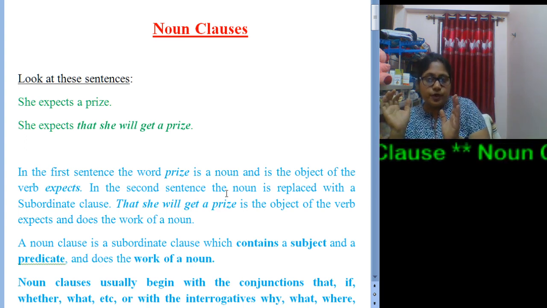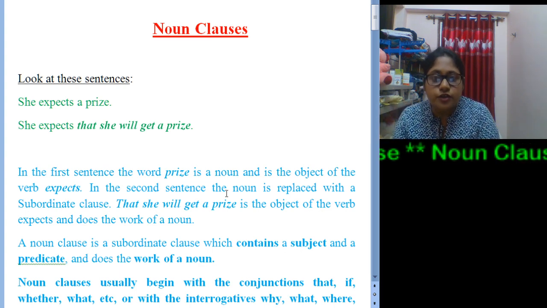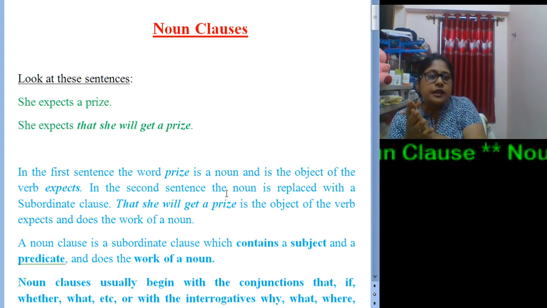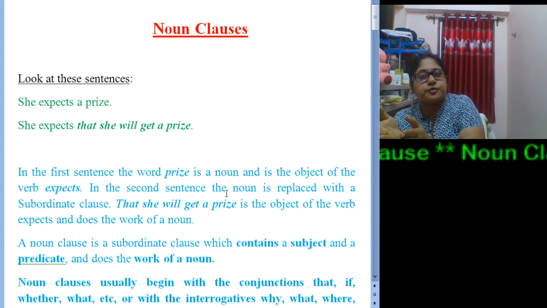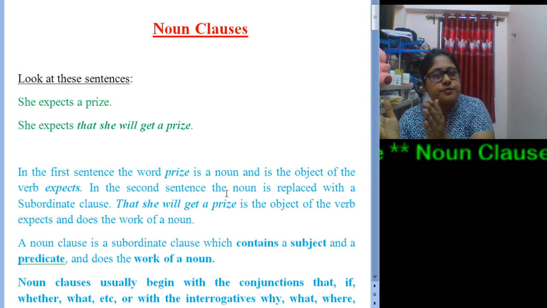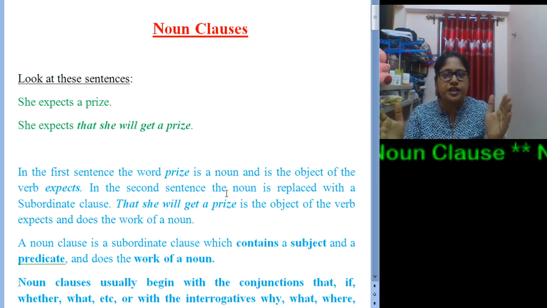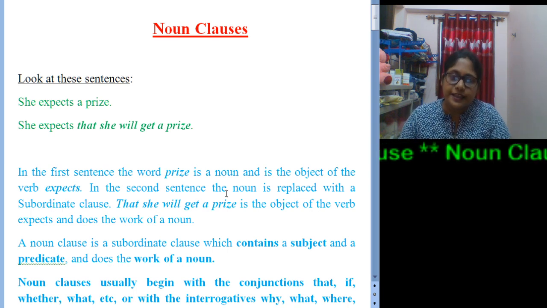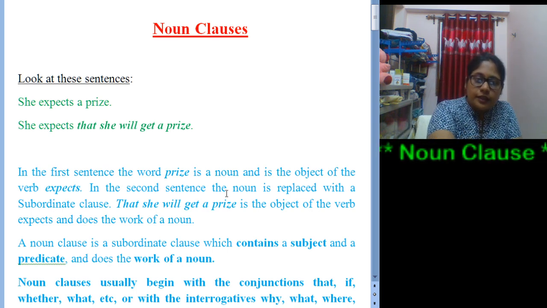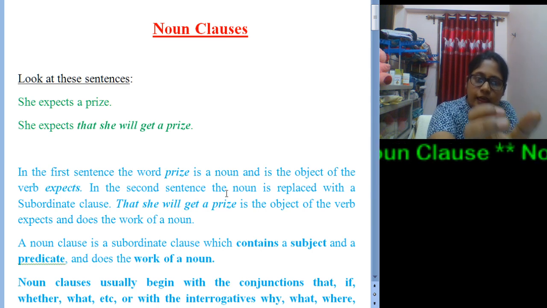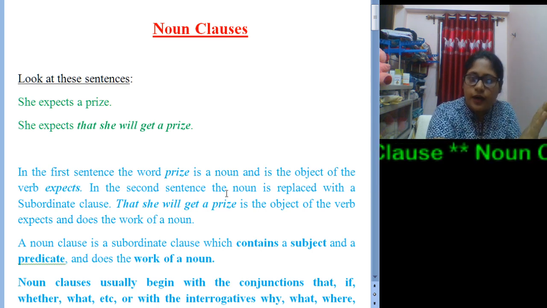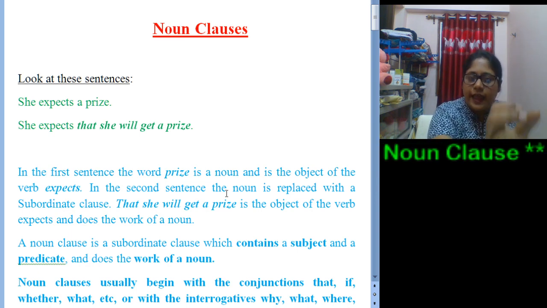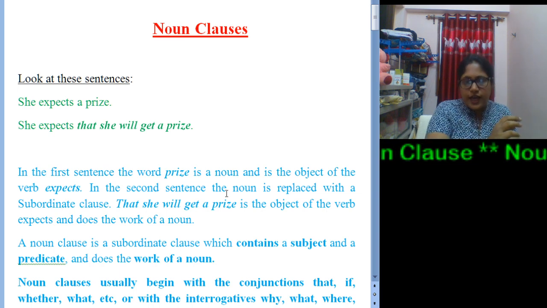Now which type of subordinate clause can it be considered? Let us focus. She expects that she will get a prize. This subordinate part works as an object to the verb expects. So it serves the verb expects in the place of the noun prize. Here it functions as a noun clause, as it does the work of a noun.